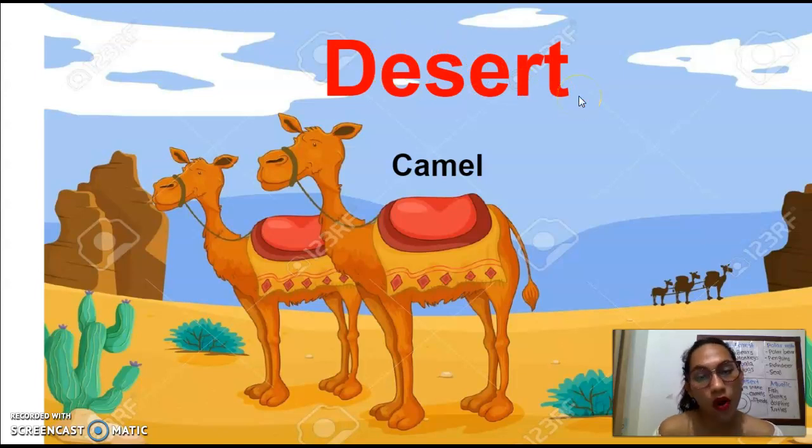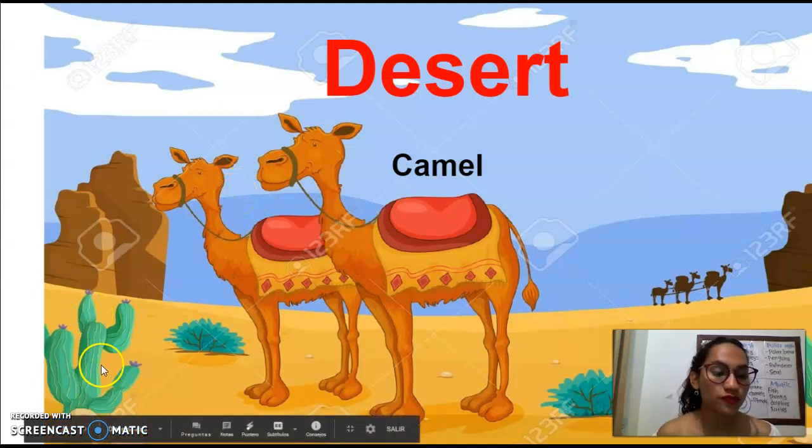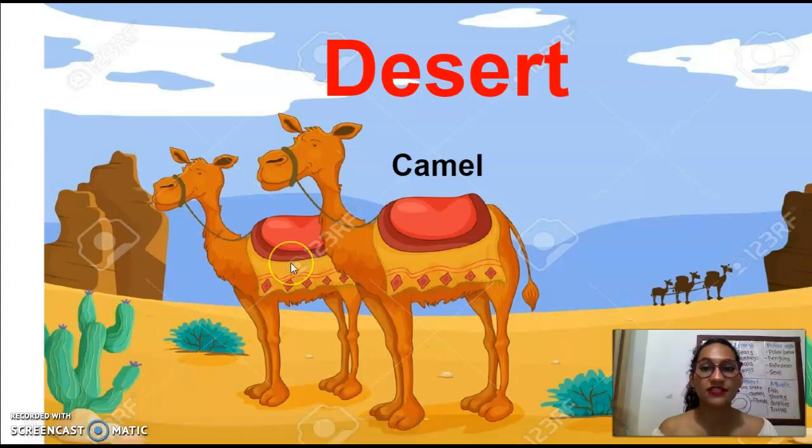Desert is another habitat. In the desert, we can find cactus, a lot of sand, it is very hot, and camels live here in the desert. Camels, some snakes, algunas serpientes como la cobra, lizards, algunos lizards, and many animals that live here in the desert.